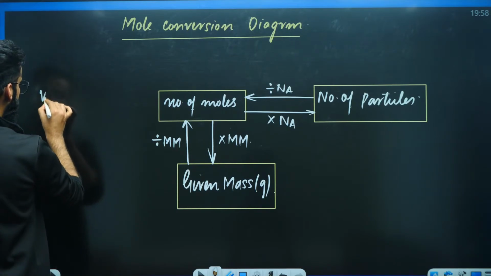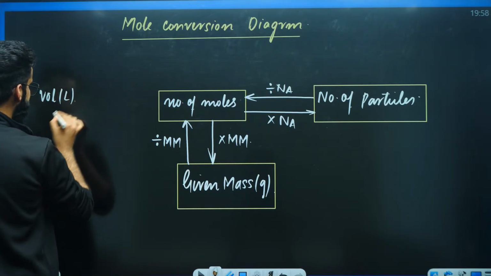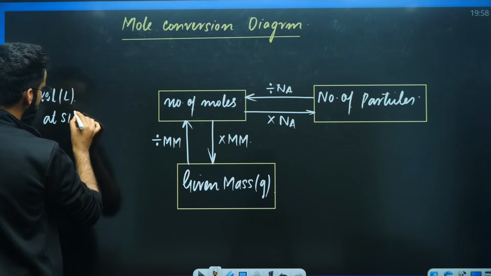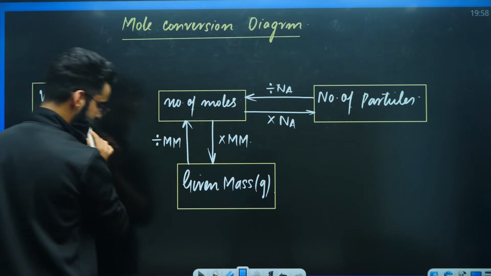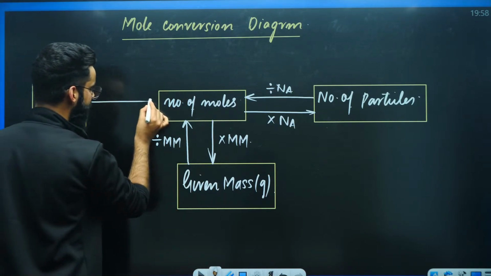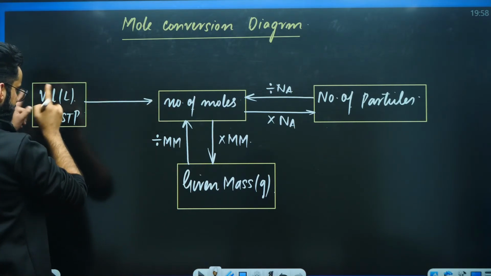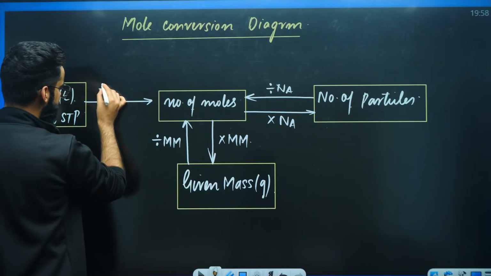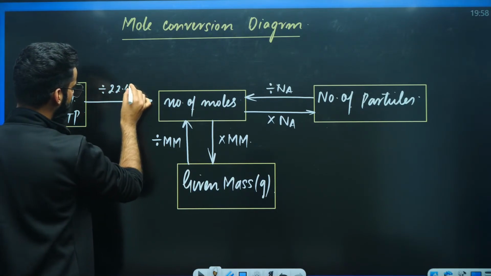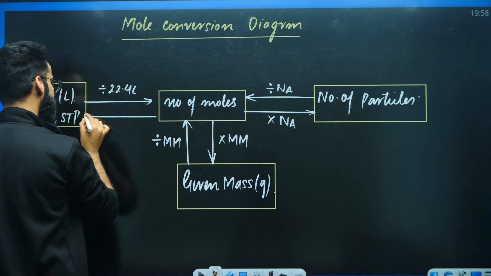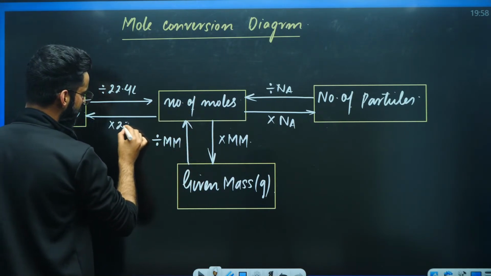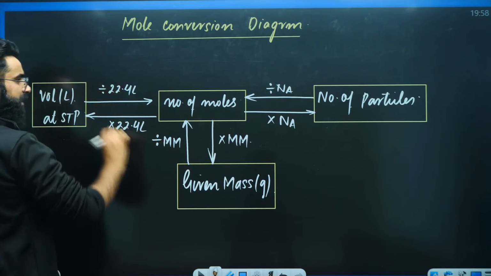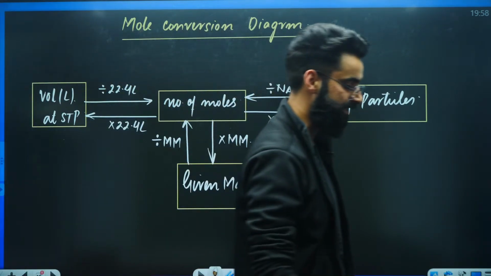Similarly, if you are given the volume of the gas in liters at STP and you want to convert the given volume into number of moles, what do you do? Given volume of the gas in liters divided by 22.4 liters gives me the moles. For the reverse, number of moles multiplied by 22.4 liters gives me the volume of the gas at STP.